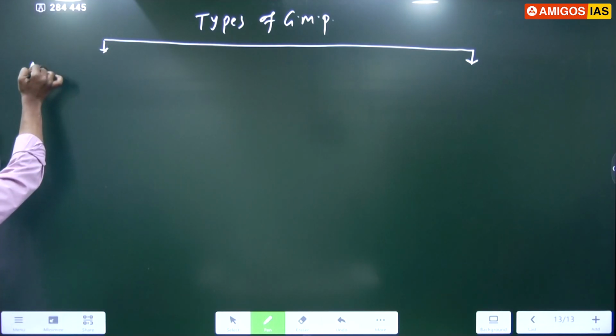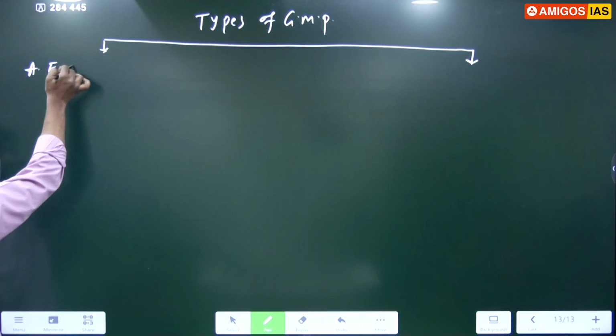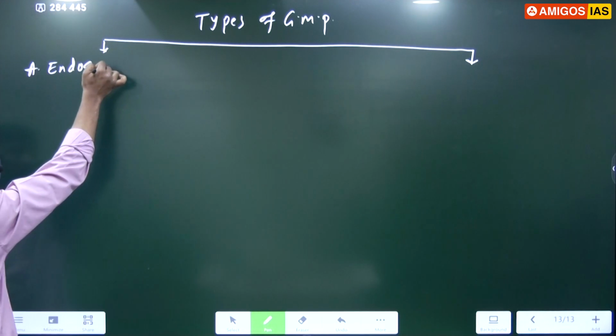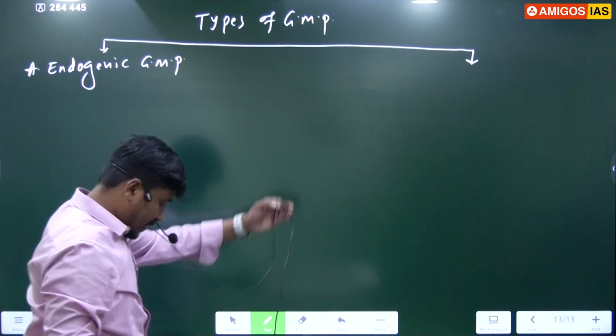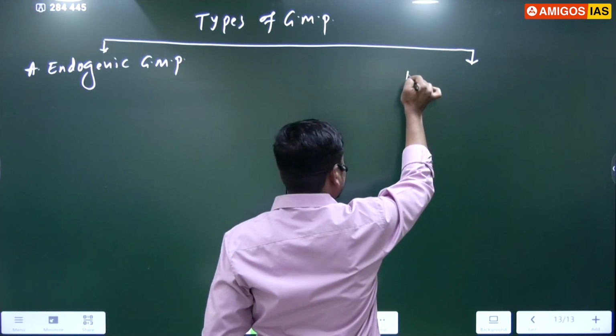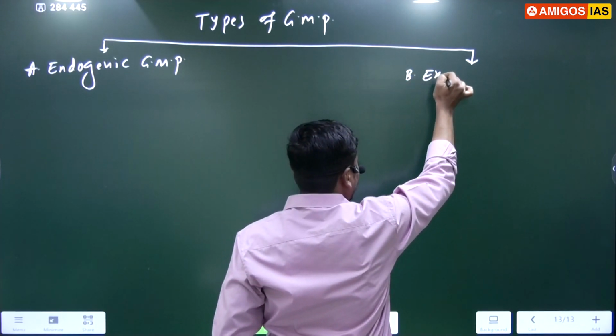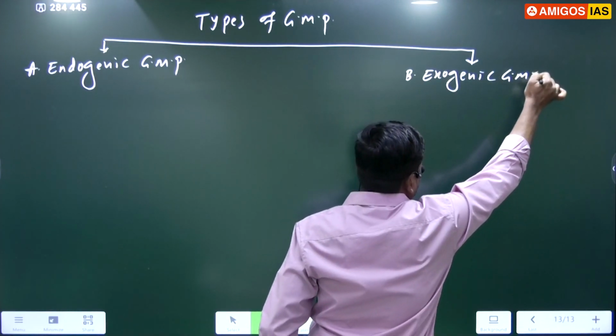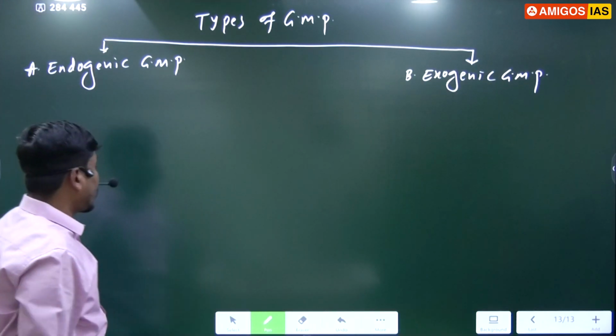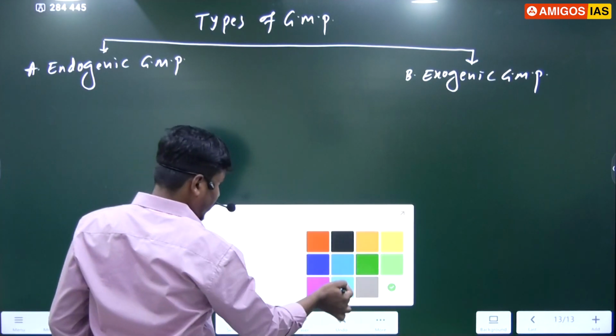One is endogenic geomorphic processes, and the second one is exogenic geomorphic processes.